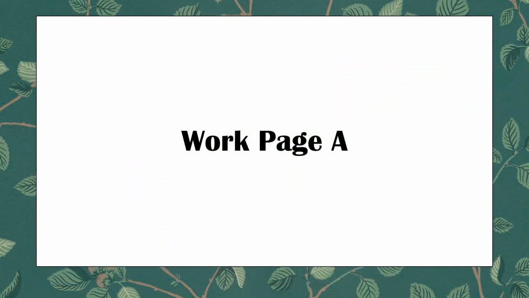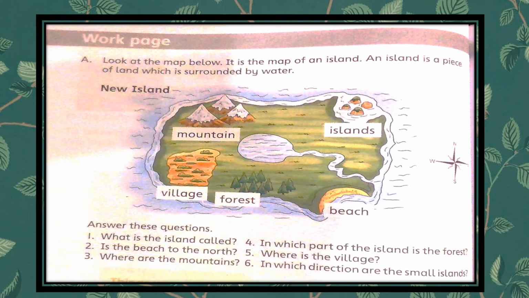On the work page A, we can see a picture of a map. Let's read. A. Look at the map below. It is a map of an island. An island is a piece of land which is surrounded by water. So, students, this is a map of an island. And what is the name of the island? Can you see any name? The name is New Island.